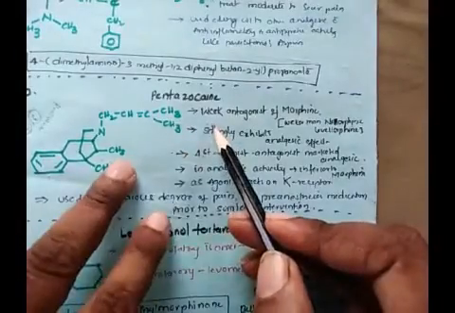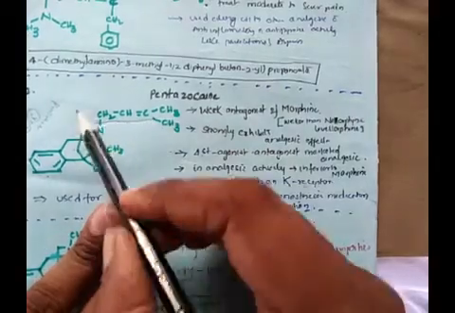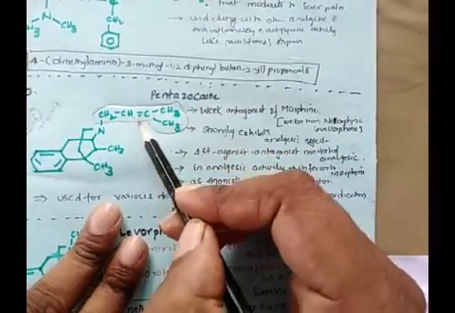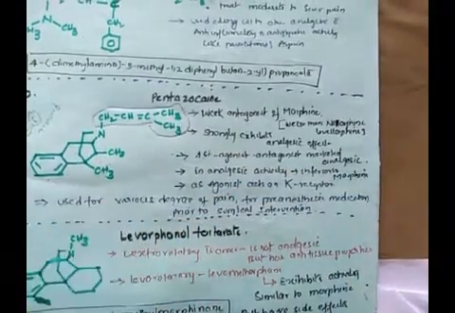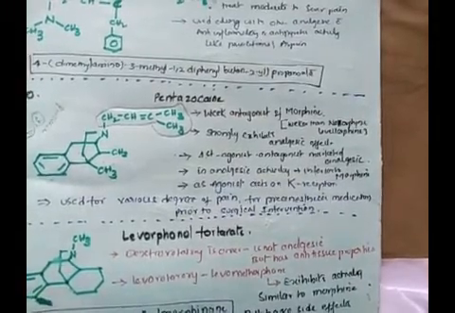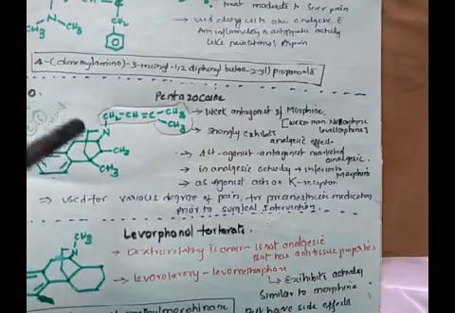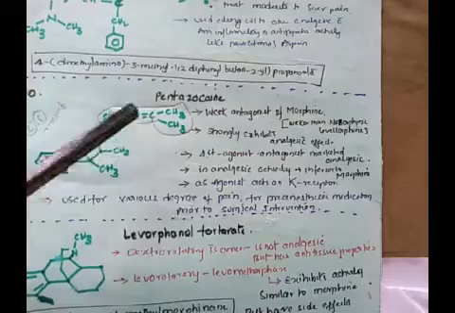So coming to this, it has an allyl group. Allyl means a double bond, CH2=CH-. Whenever you replace the alkyl group on the nitrogen with allyl, cyclopropyl or cyclobutyl groups, as already discussed in the structure activity relationships, the agonist becomes an antagonist.